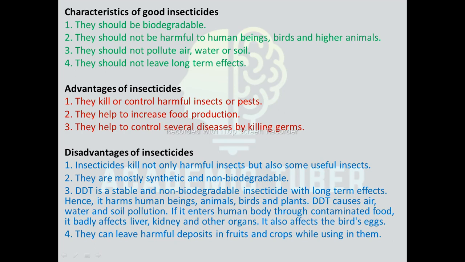DDT causes air, water and soil pollution as well. If it enters the human body through contaminated food, it badly affects the liver, kidney and other organs. It also affects the bird's egg. They can leave harmful deposits in fruits and crops.